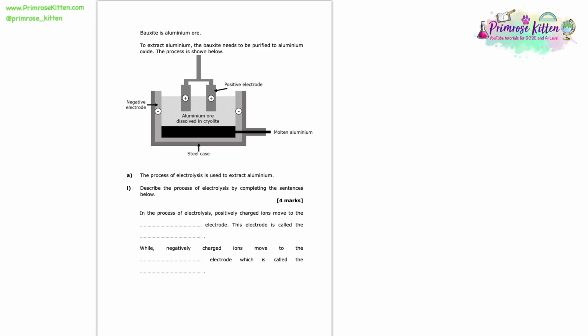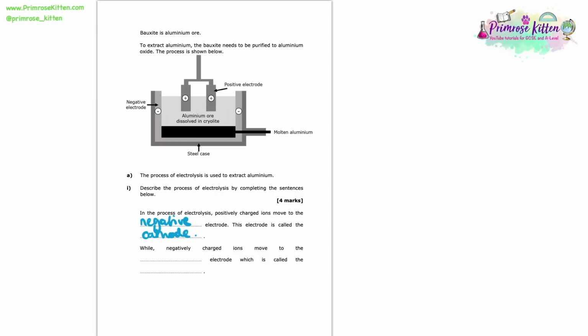In the process of electrolysis, positively charged ions move to the something electrode. So this is going to be the negative electrode, because positive and negative charges attract. The electrode is called the cathode. So if you're not familiar with that, then do add that to your flashcards, that the cathode is the negative electrode.